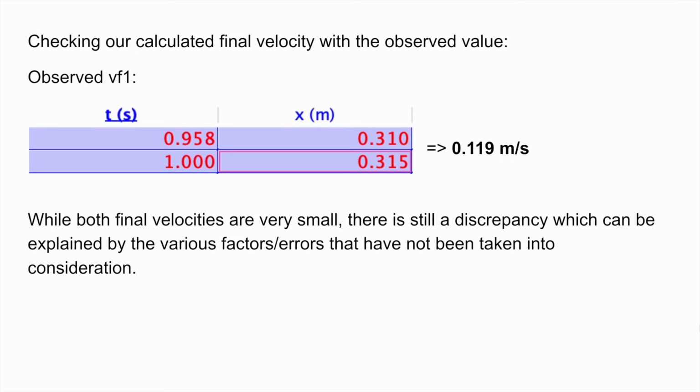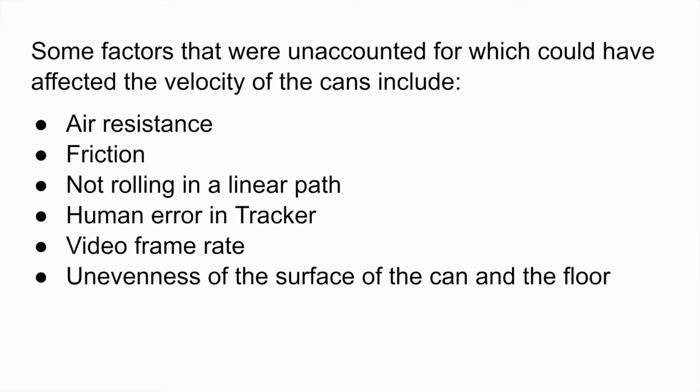Now we can compare the observed final velocity of can 1 with the calculated velocity. The observed velocity comes out to be 0.119 meters per second using the position and time equation. While both final velocities are very small, there's still a discrepancy which can be explained by various factors or errors that have not been taken into consideration. Some of these factors include air resistance, friction, not rolling on a linear path, human error using Tracker, the video frame rate, and the unevenness of the surface of the can and the floor.